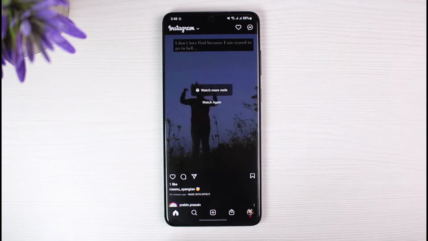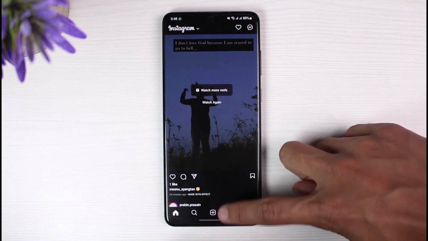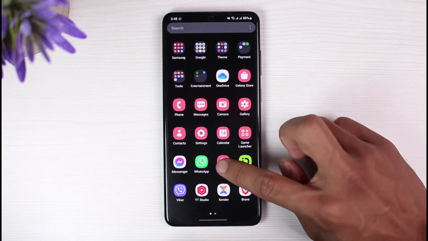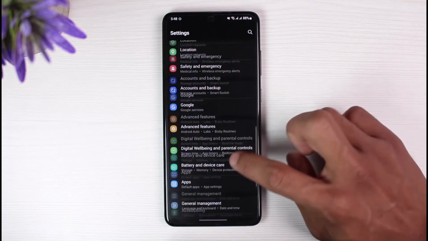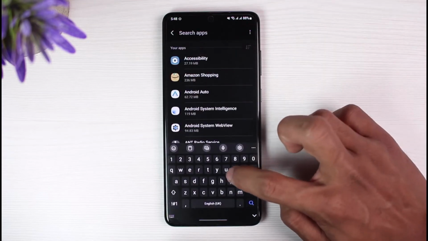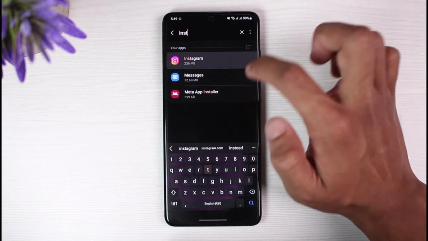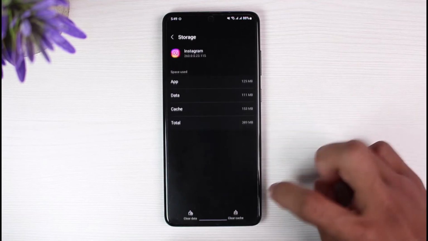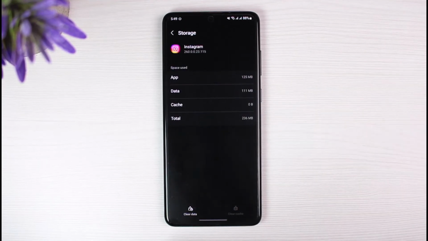If this still does not help solve the issue, it could also be happening due to an application bug and not necessarily with the settings on your Android smartphone. So what we will do is we will just go ahead and open up settings on our phone. Once you open settings, go to the option called apps. If you're on iPhone, try to go to general, go to iPhone storage and offload the Instagram app and reinstall it again. But for Android users, on the list of these applications, just search for the application called Instagram. Once you search for Instagram, go to the option called storage and clear cache. If possible, also try to clear the data, but keep in mind that you're going to lose all of your data because this is going to reset the application.